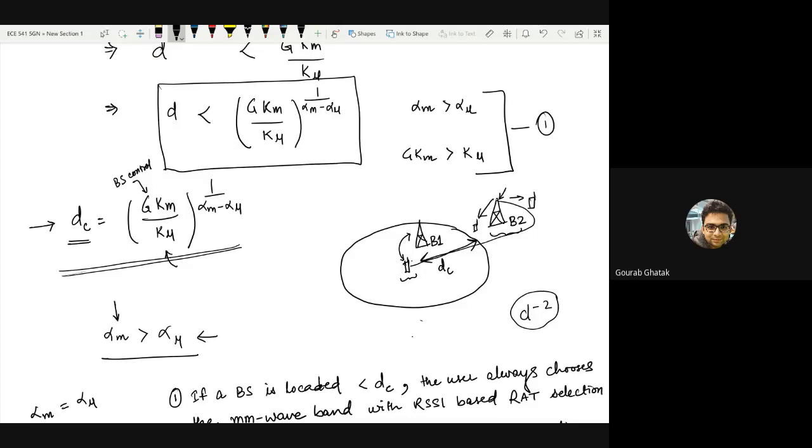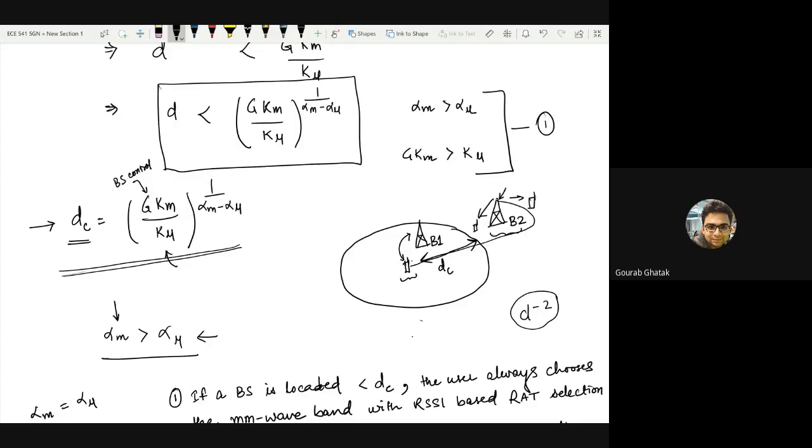In that case, it might happen that the user might not be connecting to the millimeter wave RAT because it is giving a lower received power, but an operator still wants to force that user into the millimeter wave RAT by tuning the antenna gain G up and down, and still ensure SINR optimality.